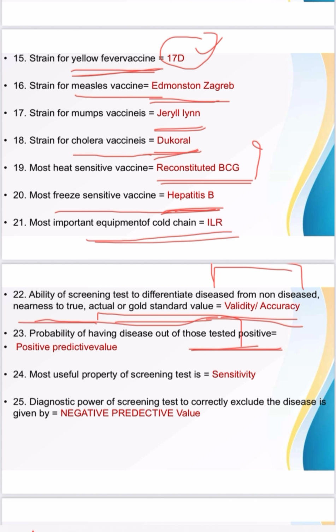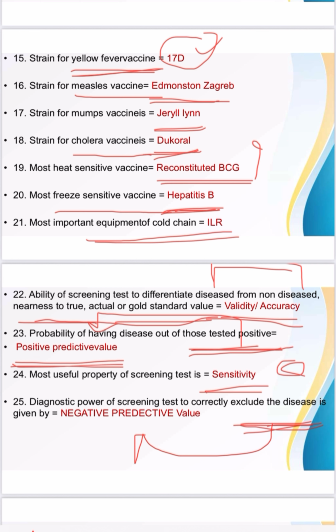From those tested positive, the probability of having actual disease is positive predictive value. Then most useful property for screening test, it is sensitivity. Then moving forward, diagnostic power of a screening test to correctly exclude the disease is given by negative predictive value. Correctly exclude the disease.